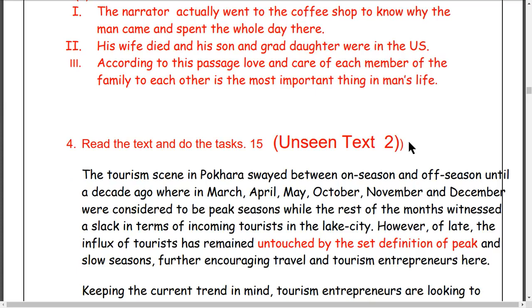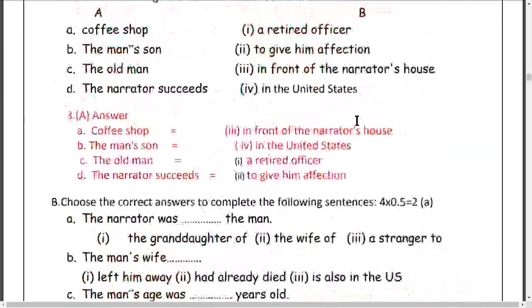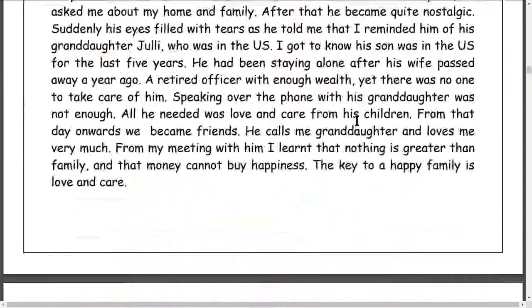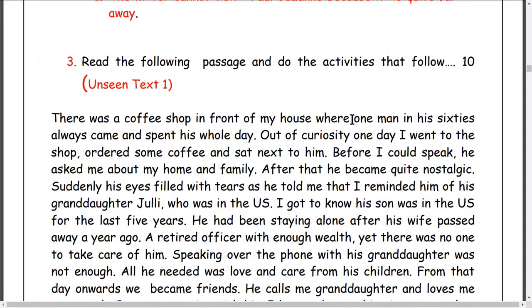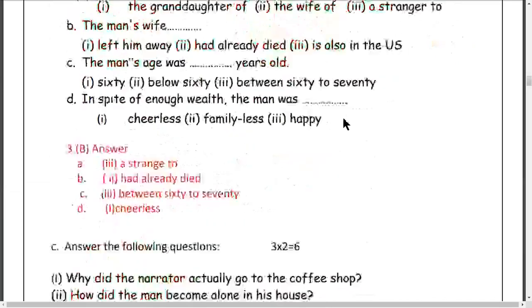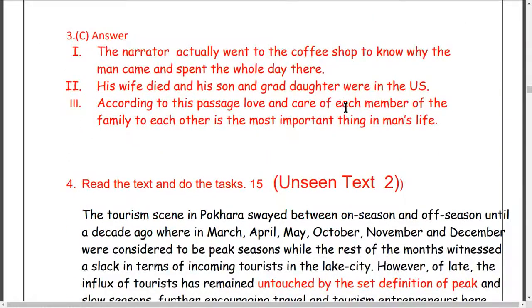Okay, I finished the text, as well as the second, as well as the first unseen text. Now let me read another unseen text here. Okay, very quickly here. Read the text again. This is another unseen text number two. Read the text and do the task.